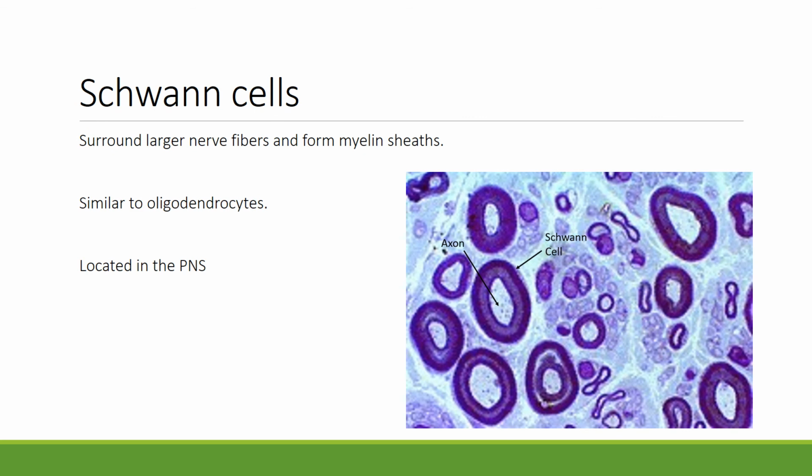Schwann cells surround larger nerve fibers and form myelin sheaths. They're similar to oligodendrocytes, and they are located in the peripheral nervous system.